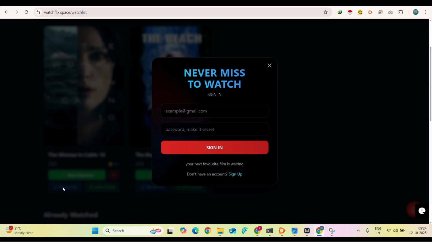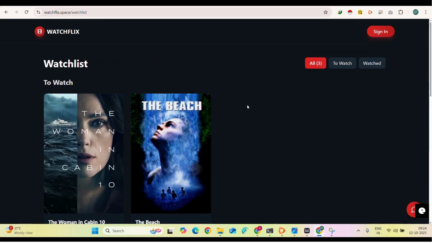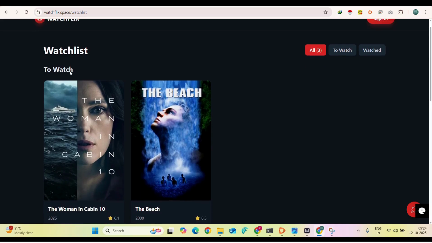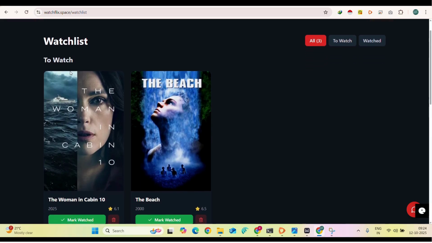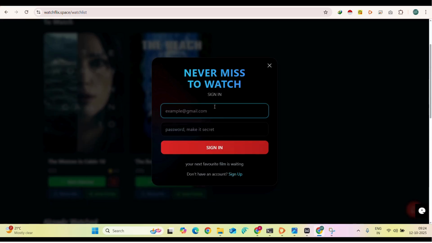When the user clicks on the remind me button, it asks you to log in. Here the real power comes. If you take a look back, you can explore the complete application without login, because our intention is not collecting users' data. Our intention is to serve the users. That's the reason when you click on remind me, it asks you to log in. Until then it never asks you to log in on any page. Let me log in and show you how it works.